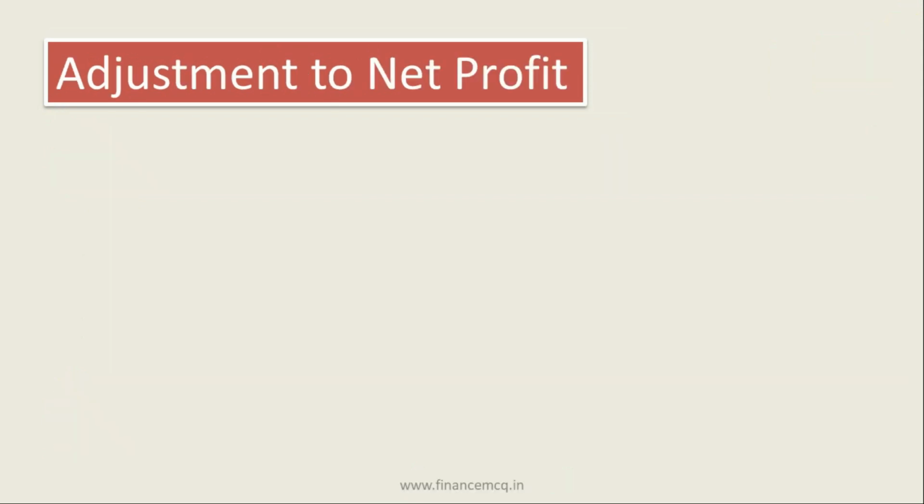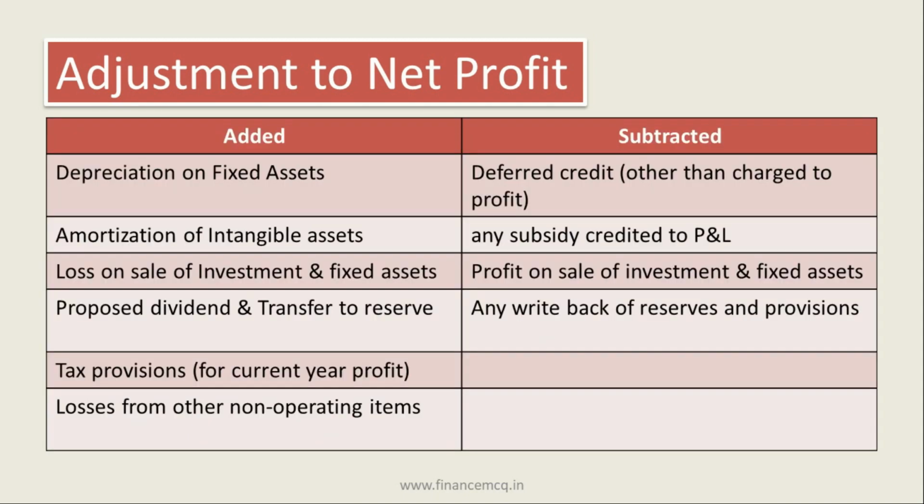So friends, the adjustments in net profit will be, first part, the following items will be added to the net profit while calculating change in working capital. The first one is depreciation on fixed assets. It will be added back to net profit. Then amortization of intangible assets will be added. Then any loss on sale of investment and fixed assets will be added back.